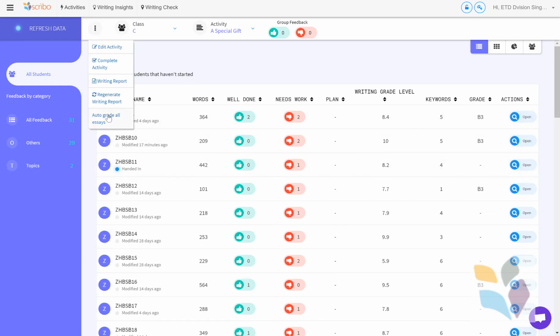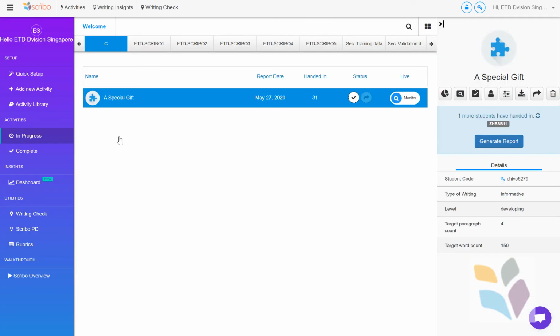So don't forget, auto-grade all essays is now there at a live monitoring level. Very handy to whiz through and get an automatic grade on all these things. It's very, very fast as well. It uses all of the AI functionality that's been trained, and that's underway.